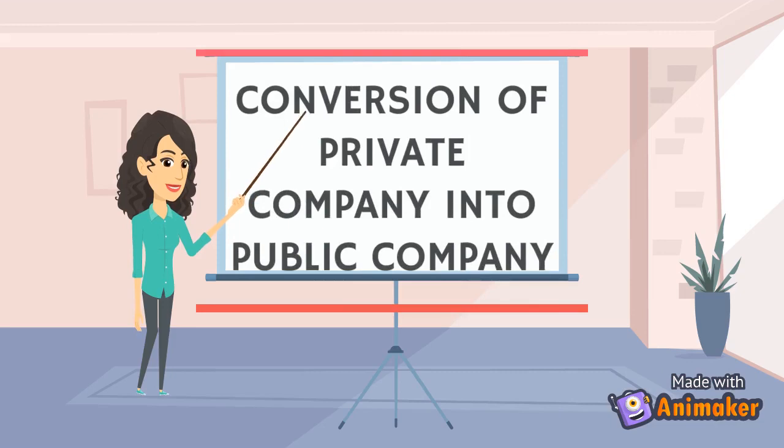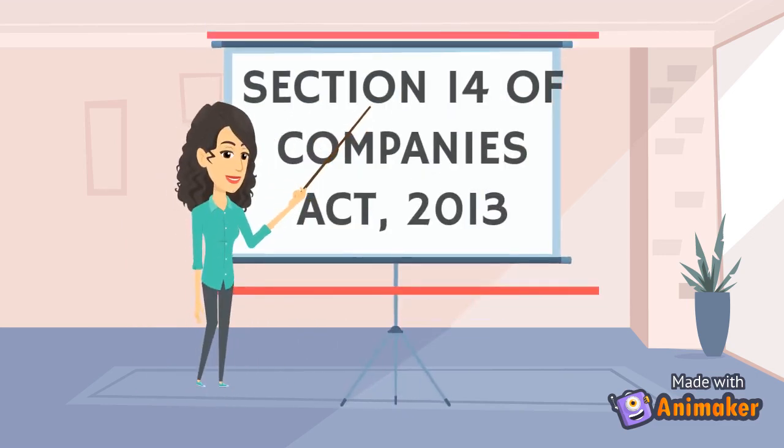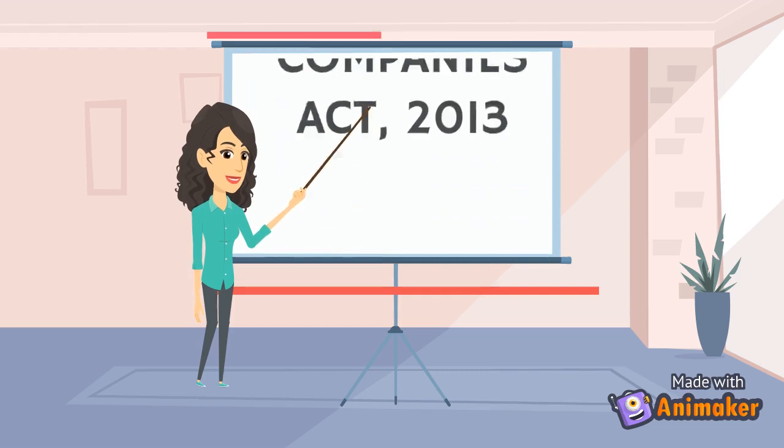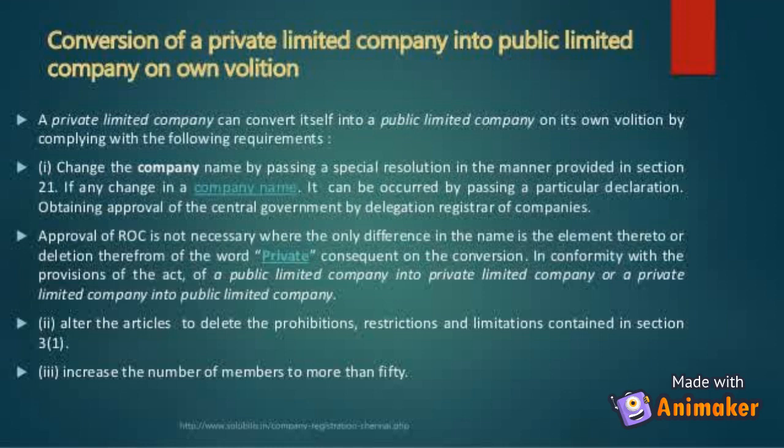Next, conversion of a private company into a public company. A private company may convert into a public company by following the provisions of Section 14 of the Companies Act, 2013. The provisions are: A. Passing of a special resolution to alter its articles of association to exclude the restrictions of private company, viz. transferability of shares, maximum number of members and prohibition on inviting the public for subscription of securities.